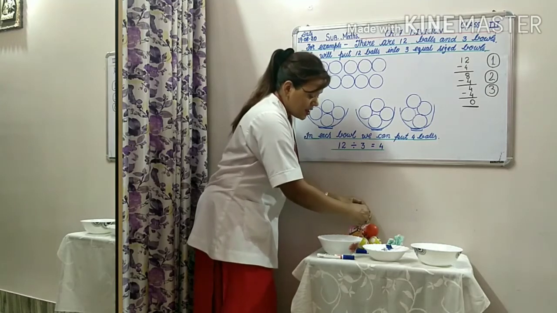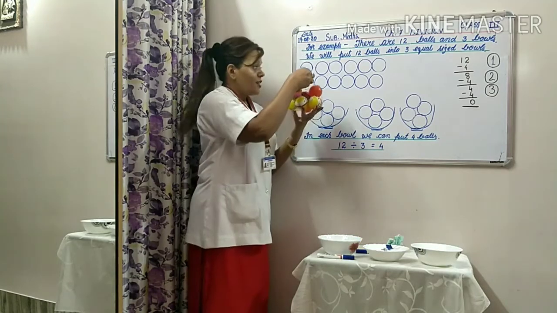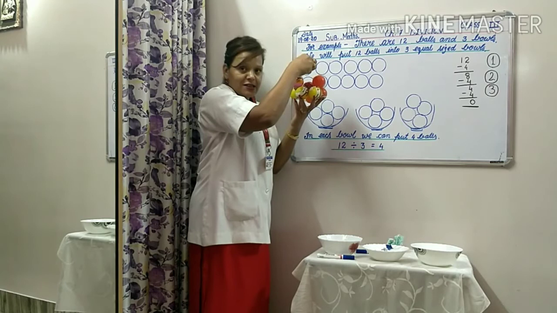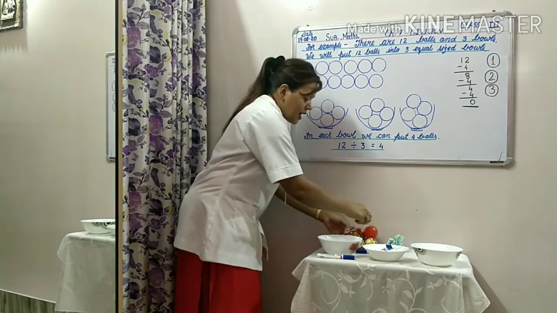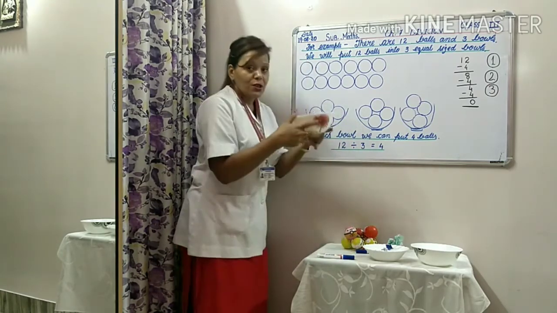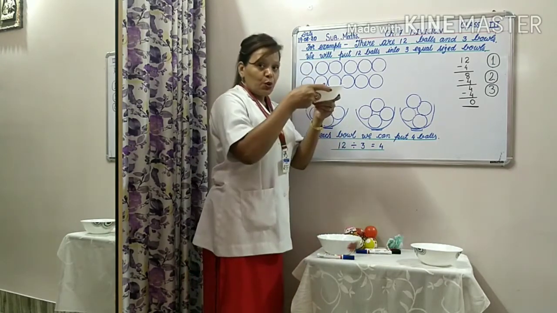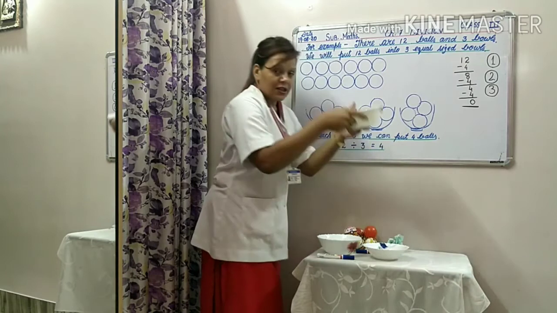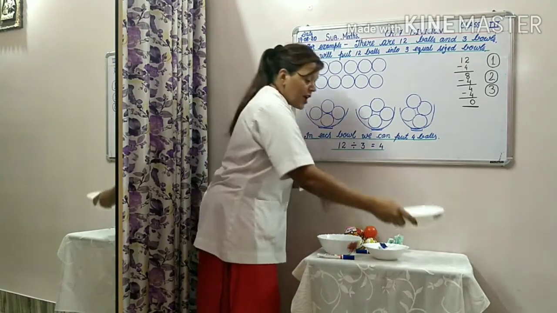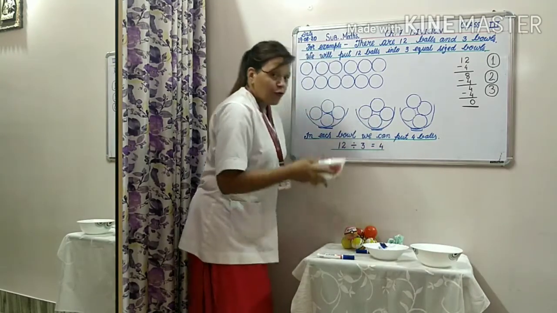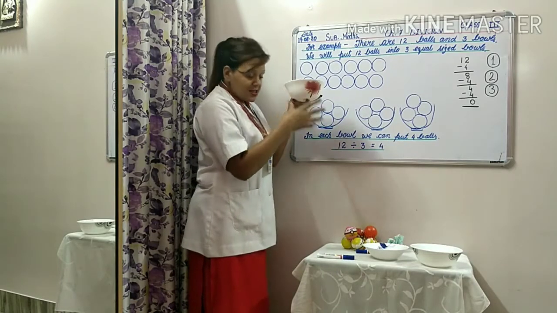Children, see here. I have 12 balls and I have 3 bowls. 1, 2, 3. And I will put 4 balls in this bowl.